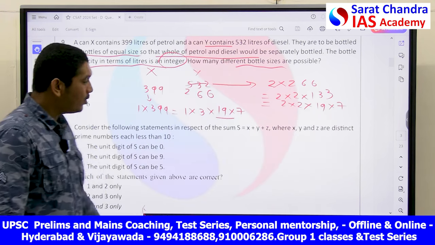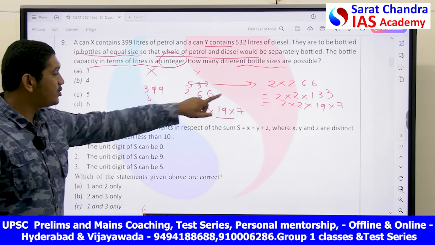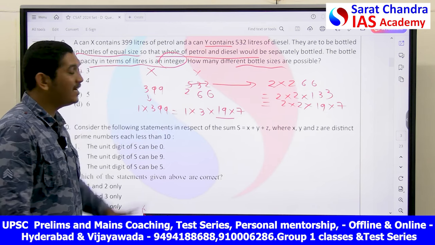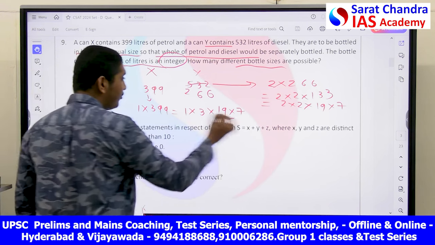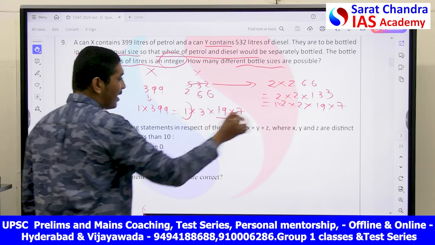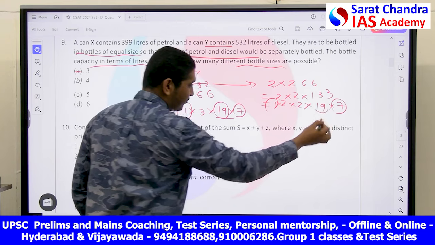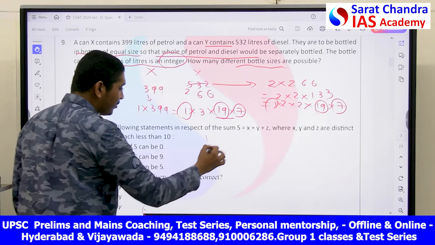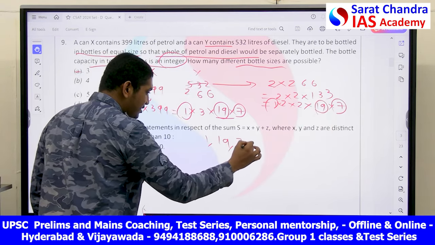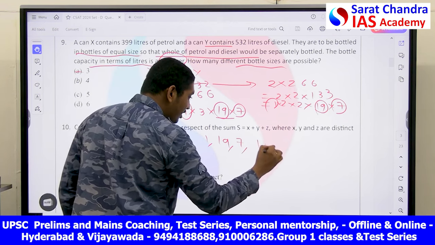Now, my friends, see which common factors exactly divide both. 1 is there, 19 is there, and 7 is there, and 19 into 7, that is equal to 133.